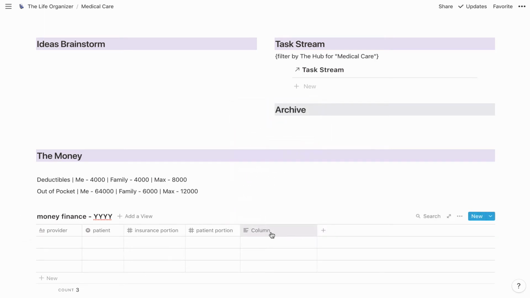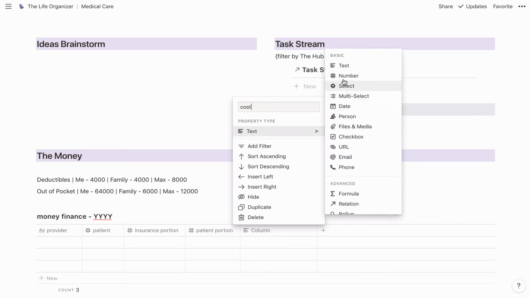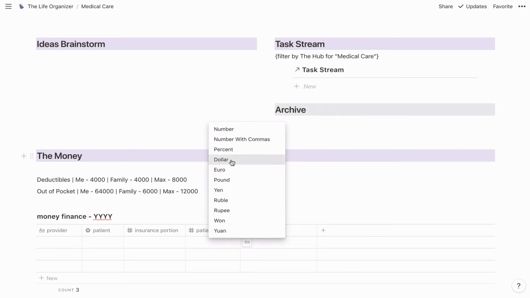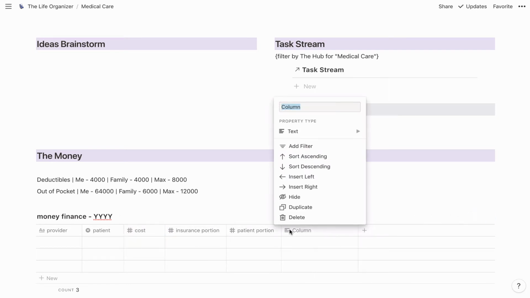Oh, there's actually one we went before that, which is the total cost. Okay, then we want payment type.